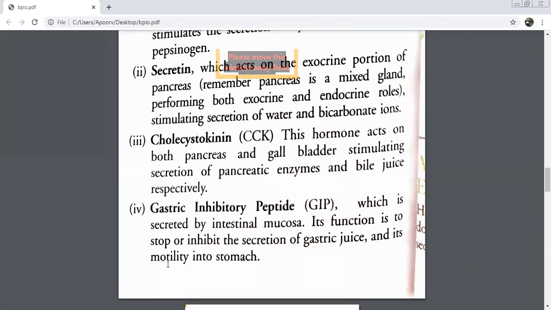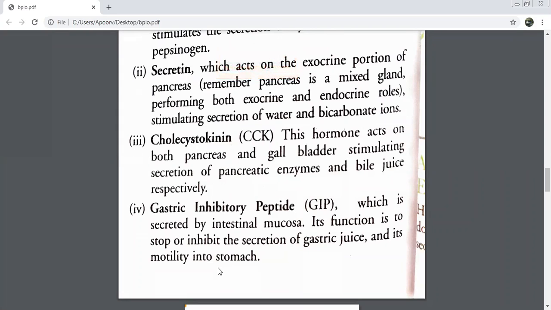So it is inhibiting the motility of what, beta? It is reducing the speed at which food is transferred through the stomach. That is why we say motility in the stomach. Secretion of gastric juices will be less, so will the digestion process be slow or quicker? Slow. So the motility of digested food from the stomach goes to the